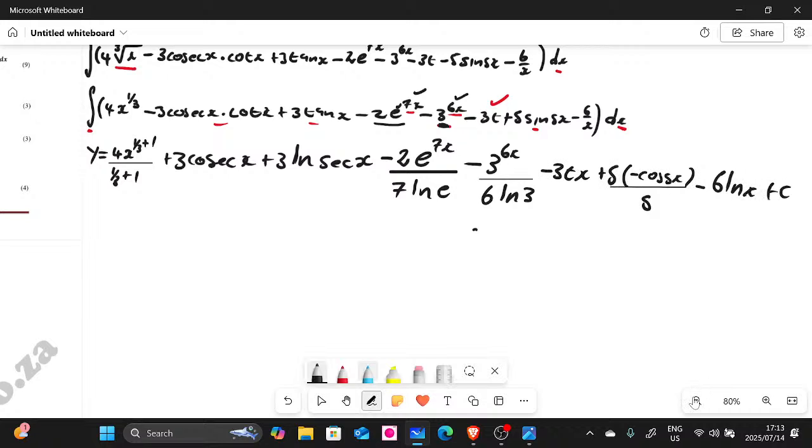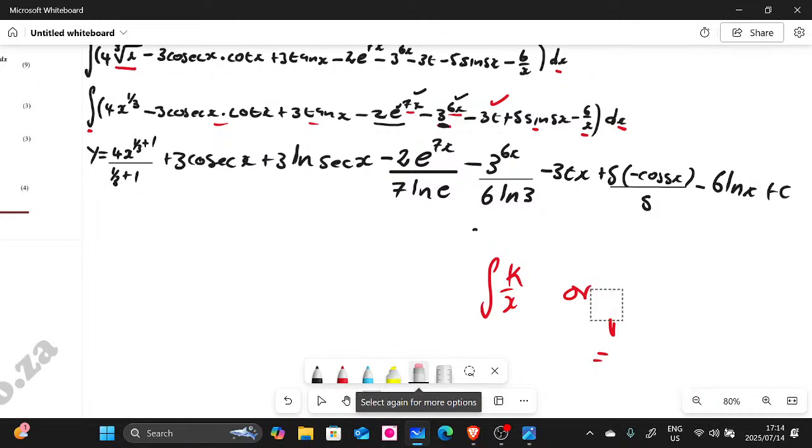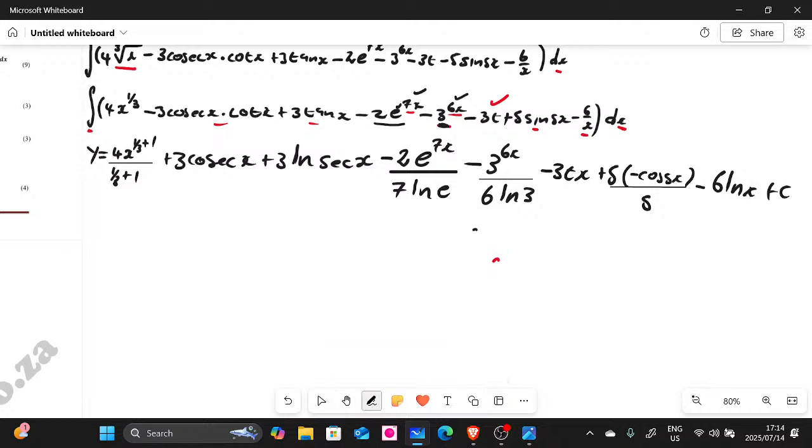This one, most people confuse it with the standard integral, guys. Again, when you have k over x, or x to the power of negative 1, remember, when you use the standard, you must add 1, and this is going to give us 0. How are you going to integrate this when you do the standard there? Remember, we're going to have negative 1 plus 1, which is 0. So it's not going to work. Don't use the standard integral whenever you have such a thing. So this is the integral, but it is not complete, my good people. We need to simplify further.